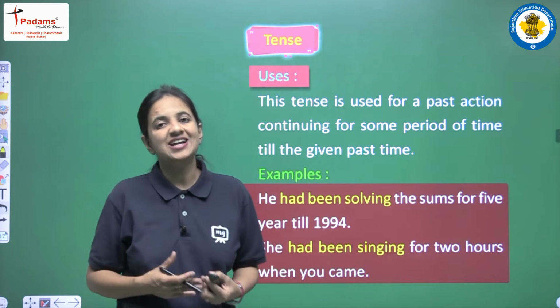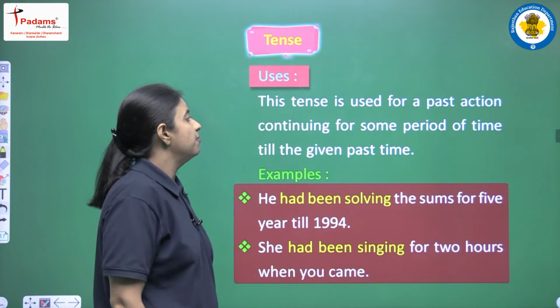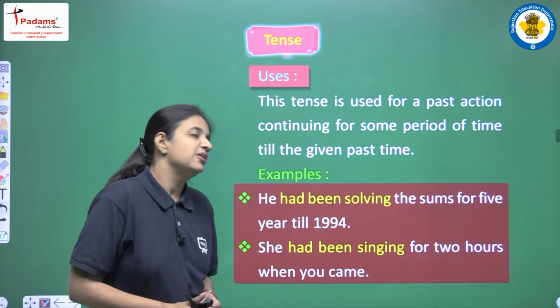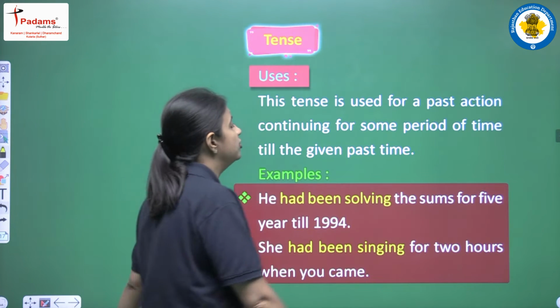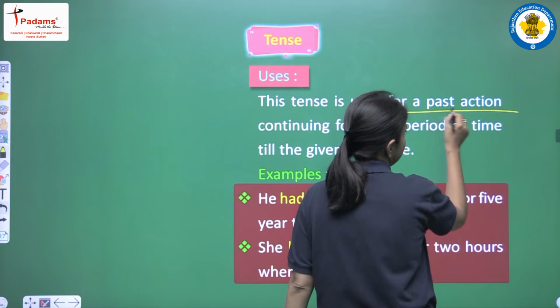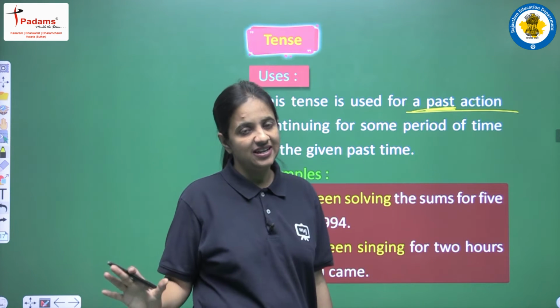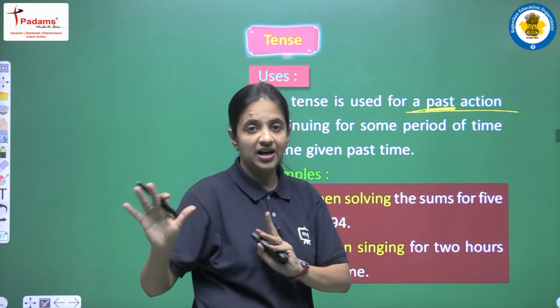Next we have some of the uses of this tense, that is past perfect continuous tense. So where is this tense used? Let's see. This tense is used for a past action continuing for some period of time till a given past time. Okay, so yes, this tense is used for past actions. This thing is clear because the tense is past perfect continuous tense. So the first thing that is clear here is that this tense is used to show the actions that were there in the past, right?